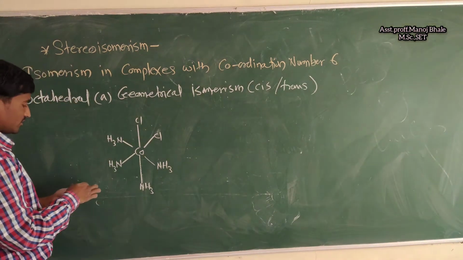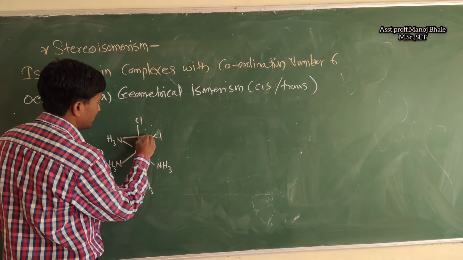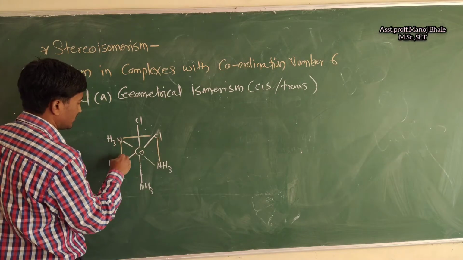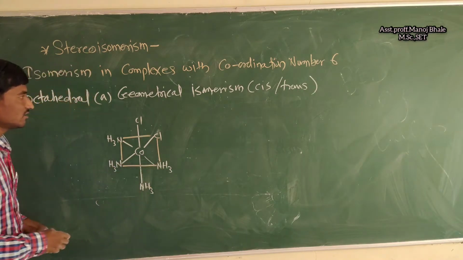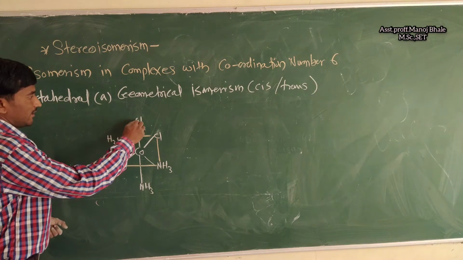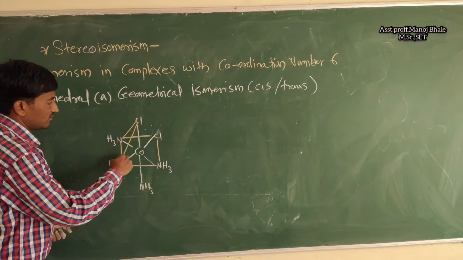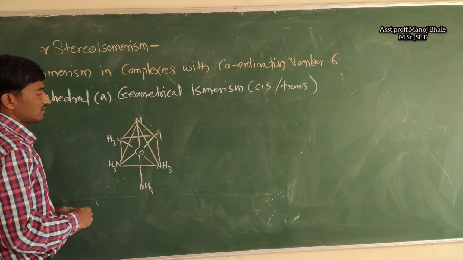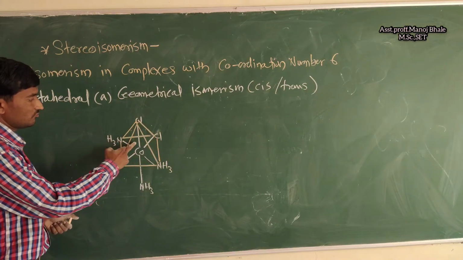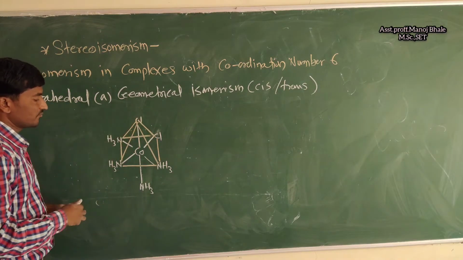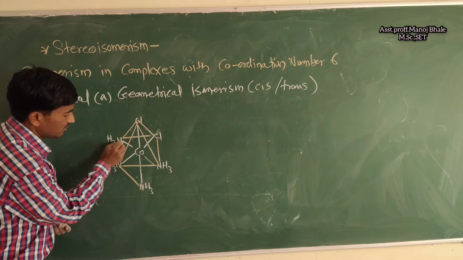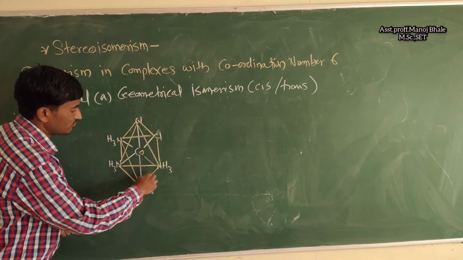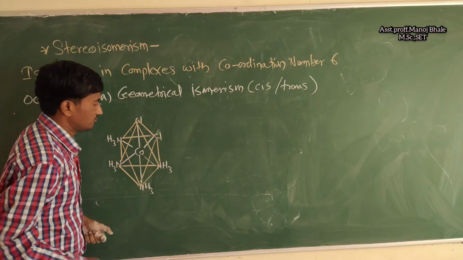Just I am connecting these groups to each other. This is the plane of the structure, and these are the faces: the upper faces 1, 2, 3, 4 backside, and below this plane there are also 4 faces. That's why it is known as an octahedron.